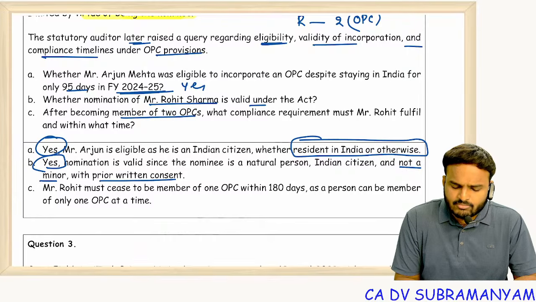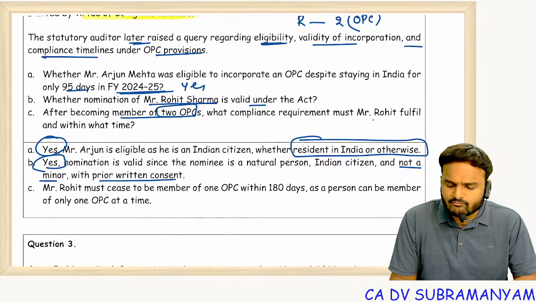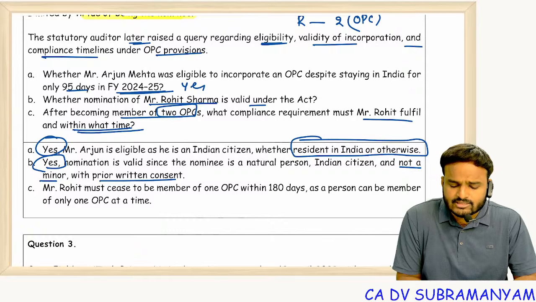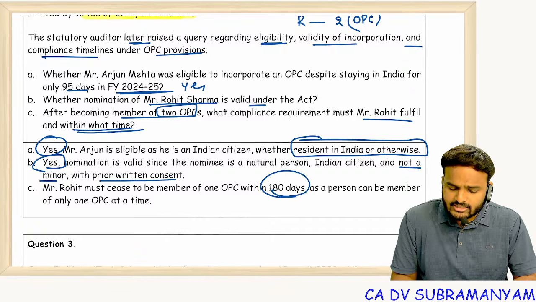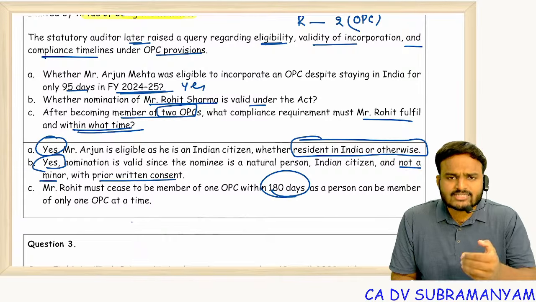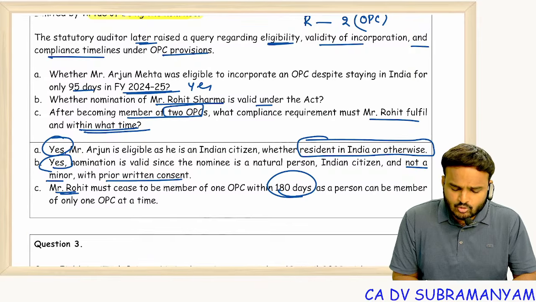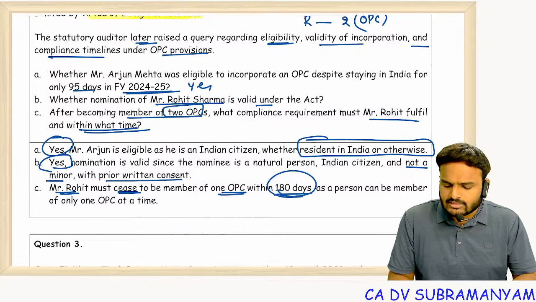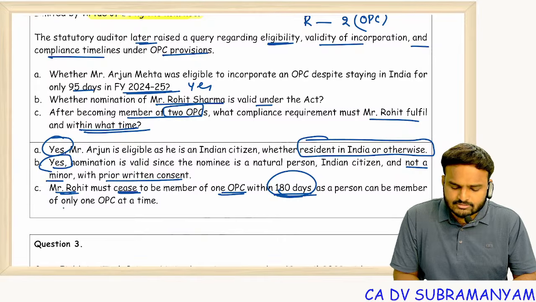After becoming member of two OPCs, what compliance requirement Mr. Rohit should fulfill, and within what time? Within 180 days he should fulfill one compliance. What is that compliance? He should exit from one OPC. So Mr. Rohit must cease to be member of one OPC within 180 days, as a person can be member of only one OPC at a time.